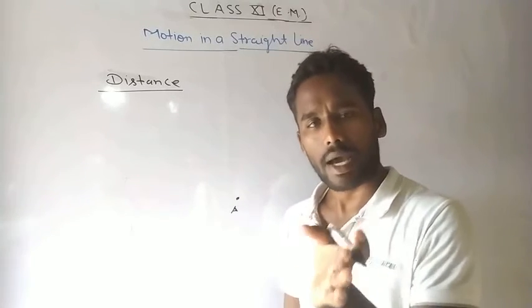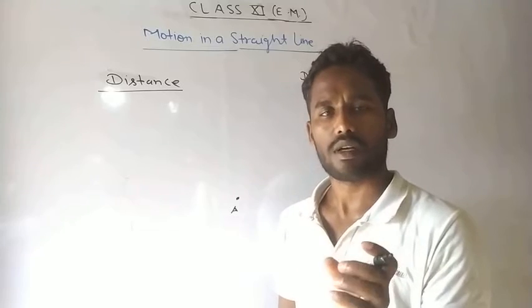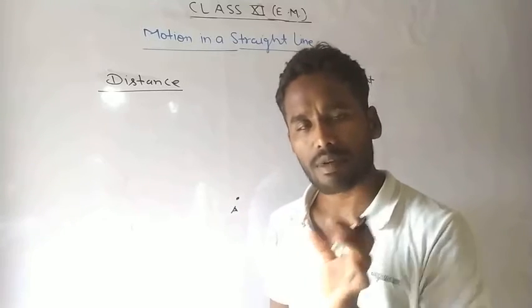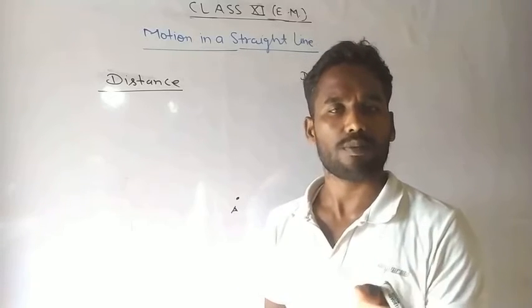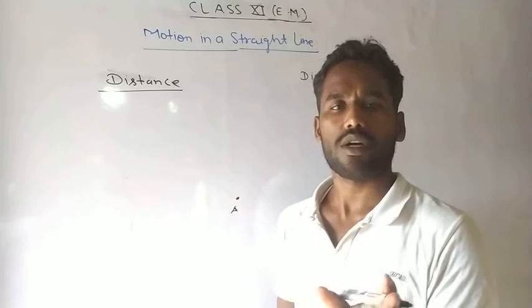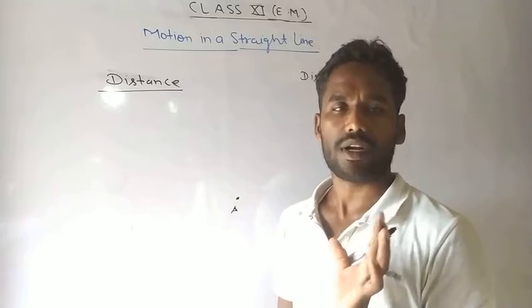So the actual path length that the body covers will be known as distance, and the actual path length of different routes will be different.